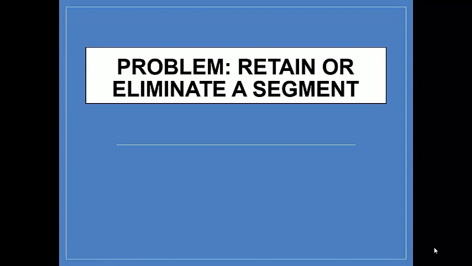Let's look at a problem in the short run regarding retaining or eliminating a segment. Again, I emphasize you need to keep your short run perspective because sometimes we are more limited in what we can eliminate in the short run.